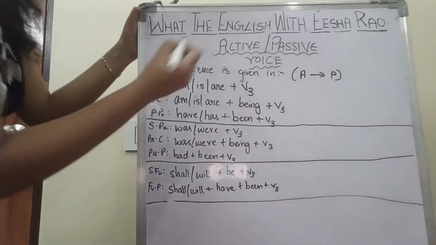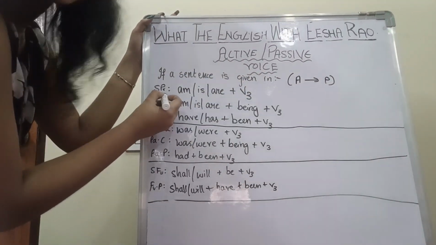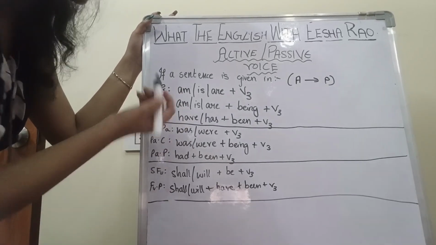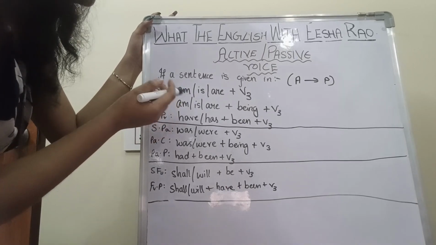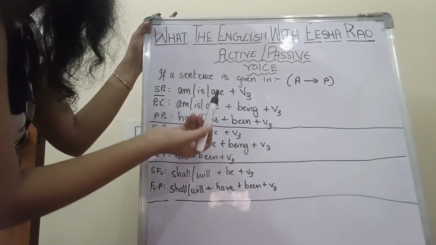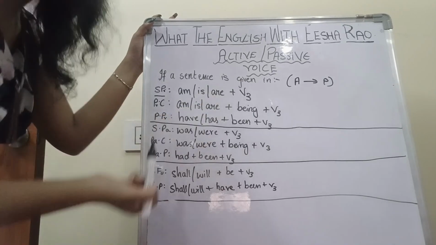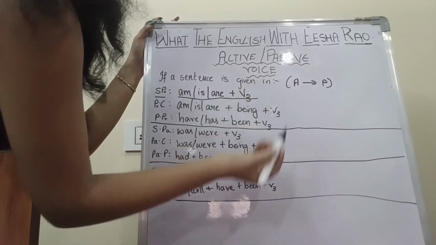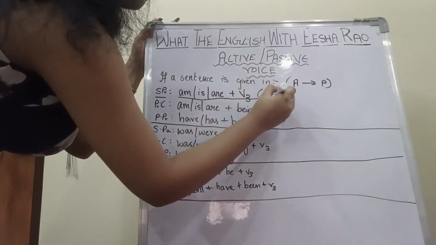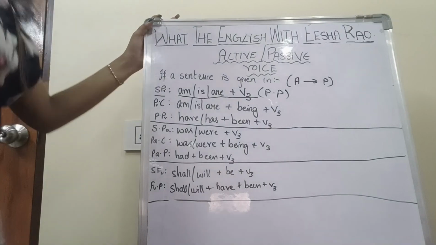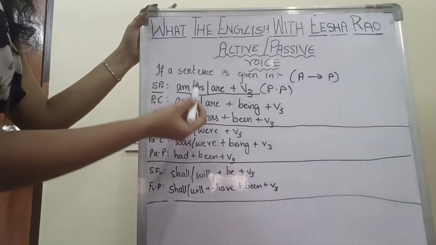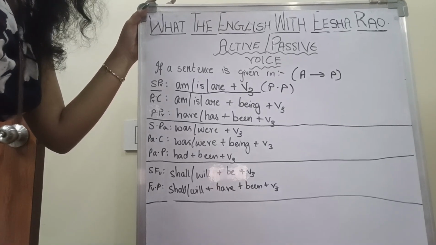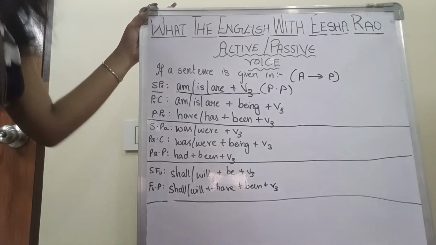If the active voice sentence is given in simple present tense, then the formula to convert it into passive voice is am or is or are plus V3. V3 is nothing but the past participle form of the verb. Now am, is, are are called, as I told you already, auxiliary verbs or helping verbs.